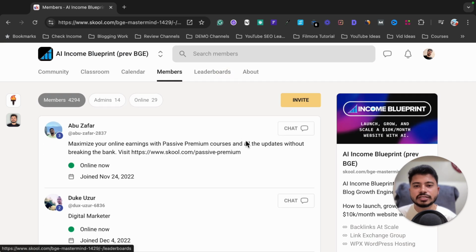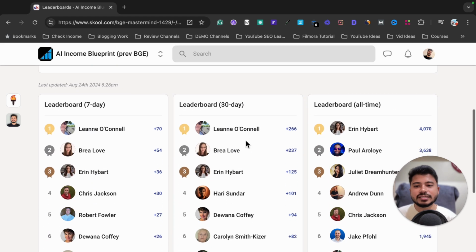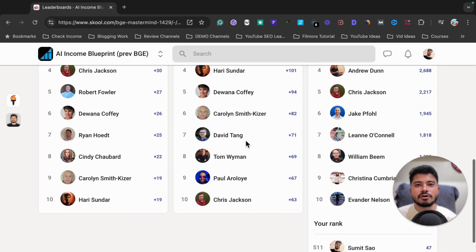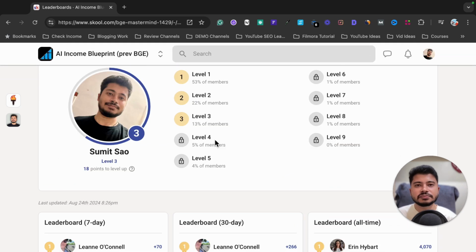Next is the leaderboard section. It is like a gamification feature where you can increase the engagement of your community. Suppose you want to increase engagement in your community, you can do something like this: when any group member reaches level 5, they will unlock a free course on this topic.